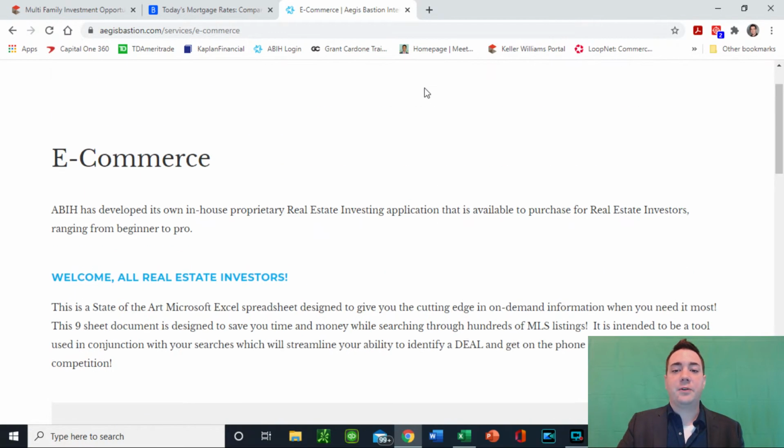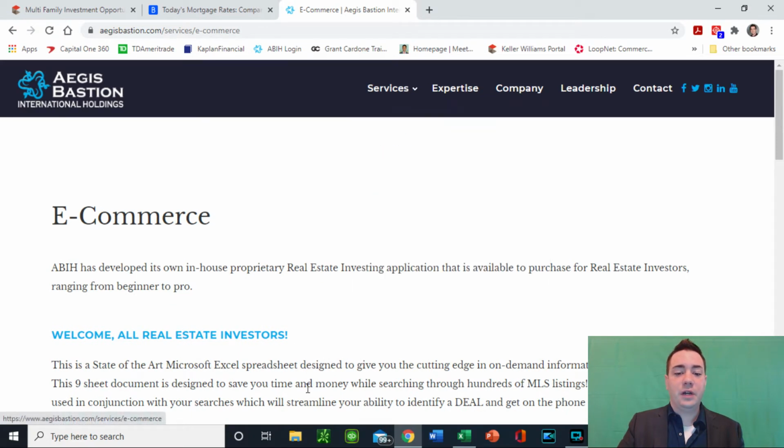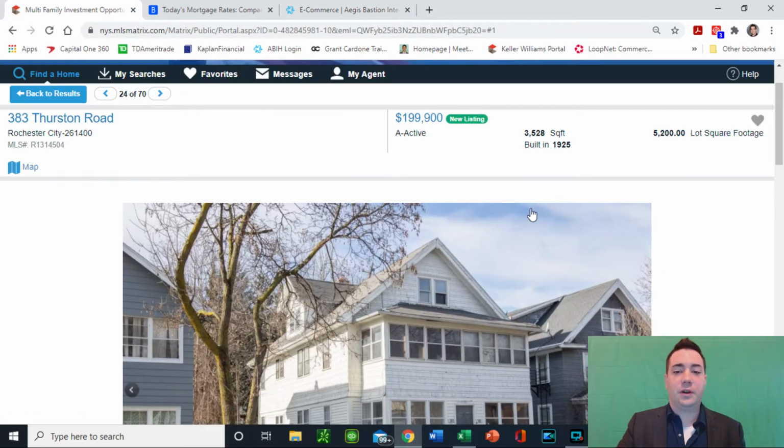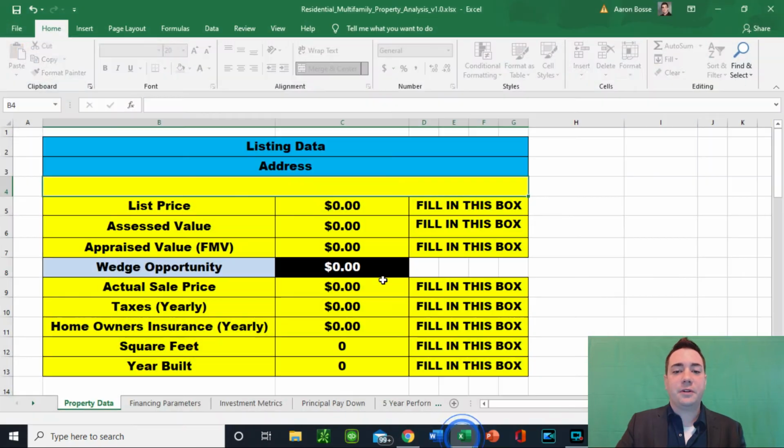I'm going to switch pages right here to an MLS listing. Like I mentioned, this tool is designed to go hand in hand with your MLS listing tools. I live in Western New York, where we have a unique thing: a lot of residential multifamily properties in the 3 or 4 unit range. That's the maximum number of units you can get while still getting residential financing, but we can also cater this to commercial financing. Let me explain. I'm going to pull up my spreadsheet right here.